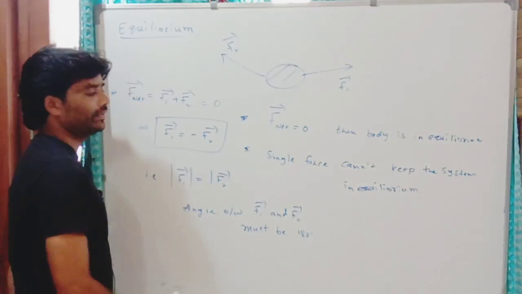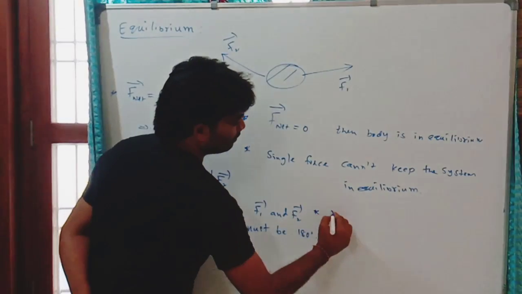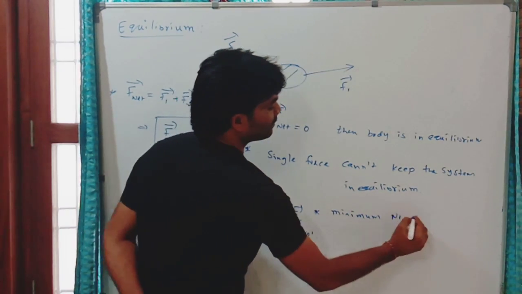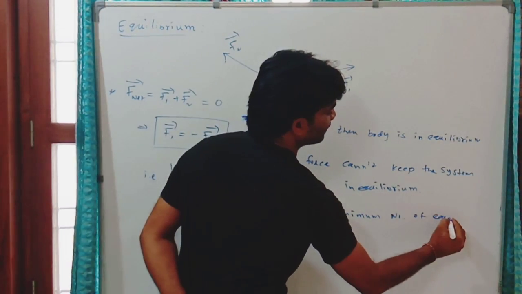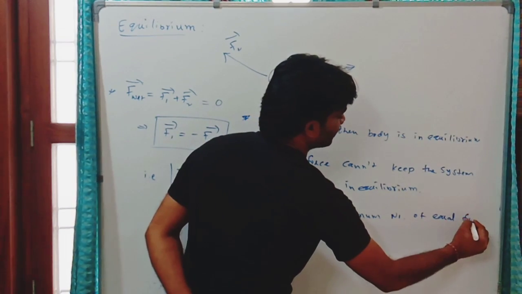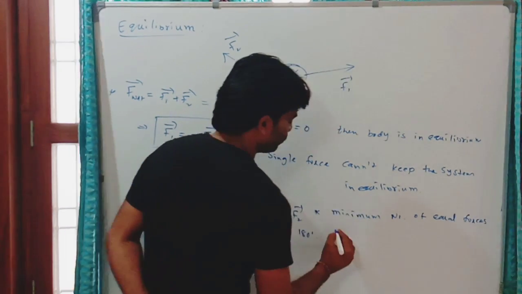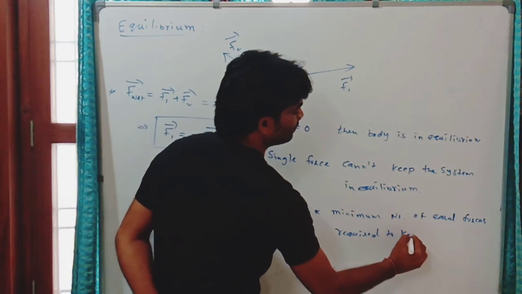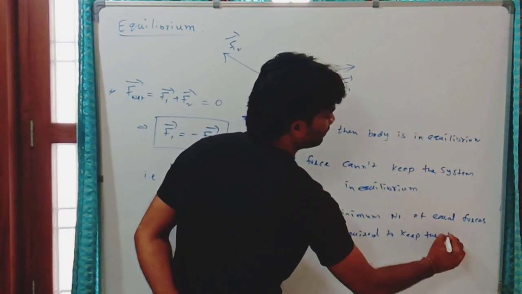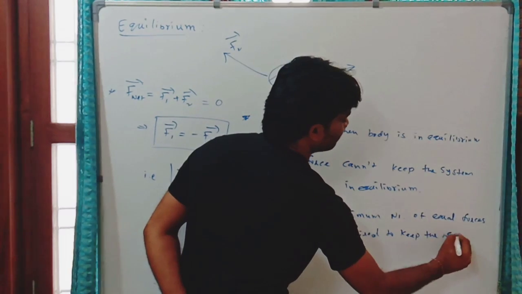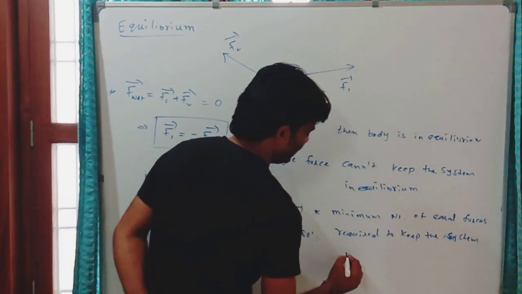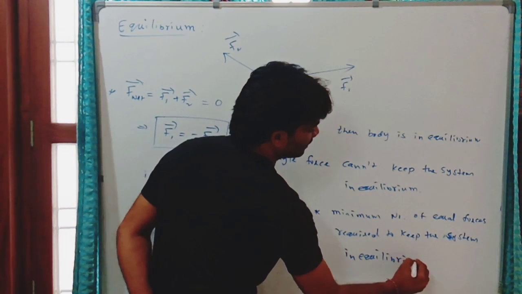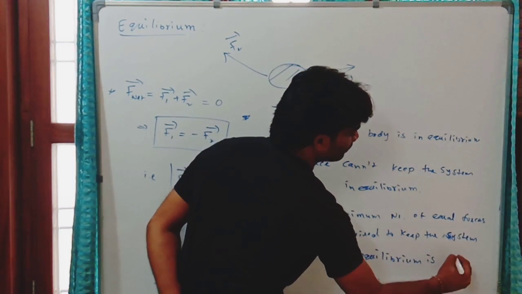So that is why the minimum number of equal forces required to keep the system in equilibrium is 2.